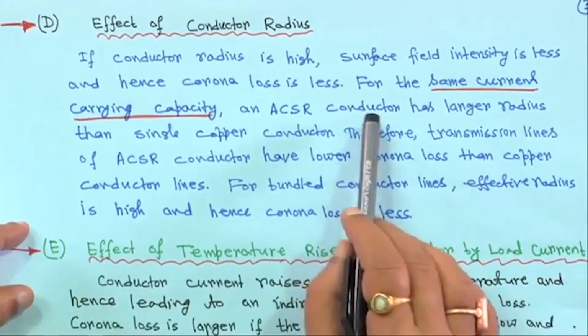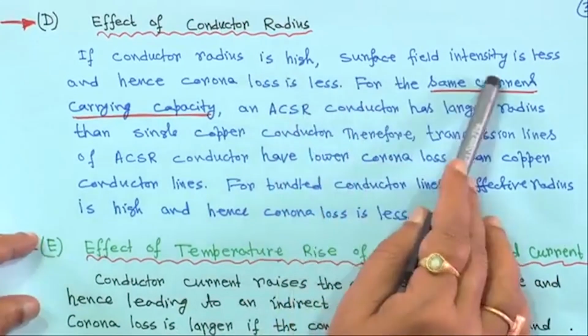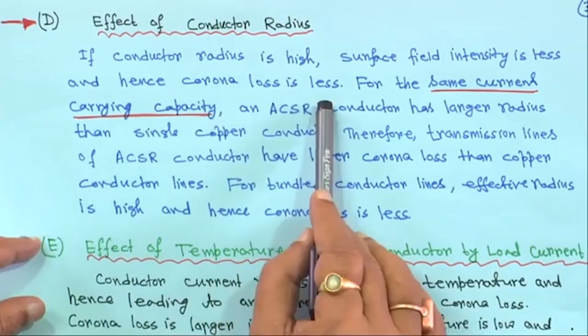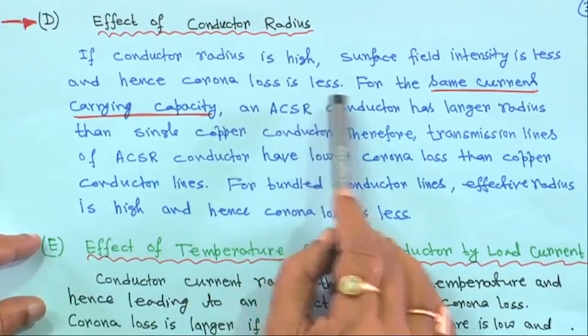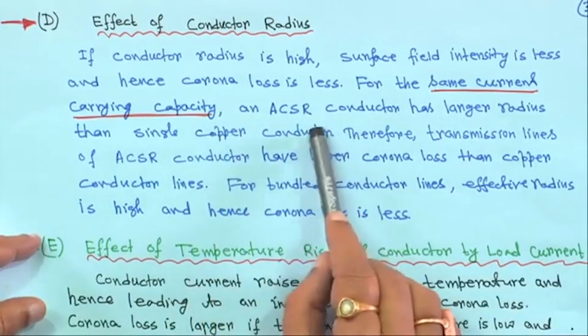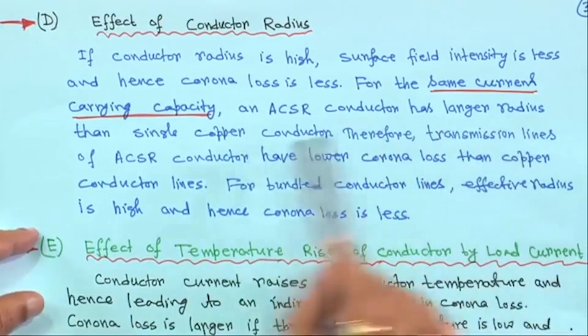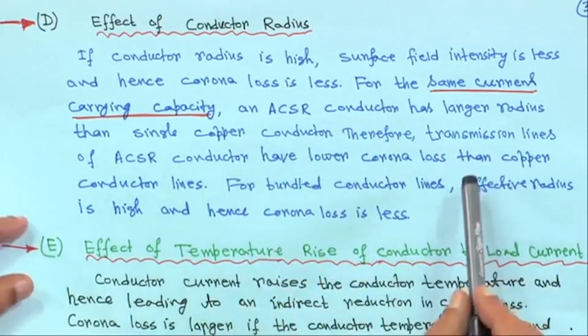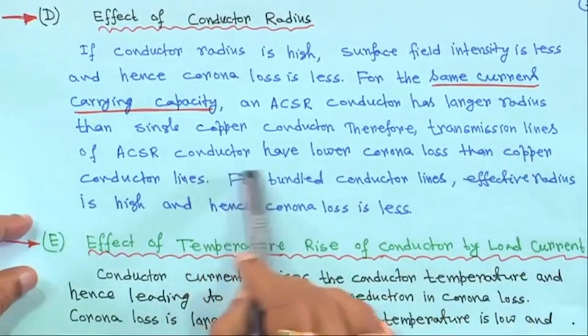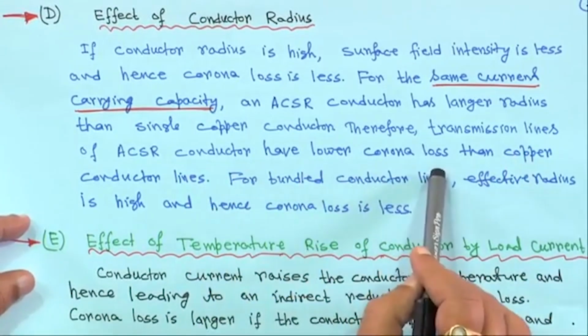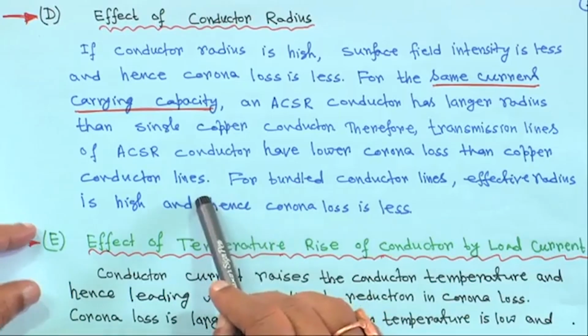So if the radius is high, the surface field intensity is less, hence corona loss is less. For the same current carrying capacity, an ACSR conductor has a larger radius than a single copper conductor. Therefore, transmission lines with ACSR conductors have lower corona loss than copper conductor lines.